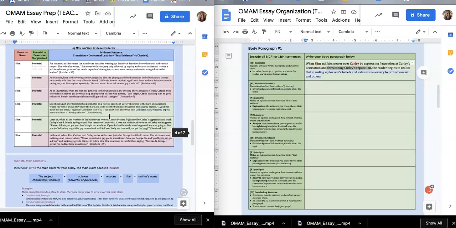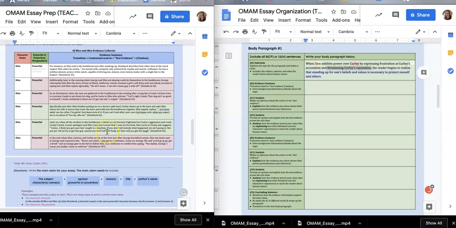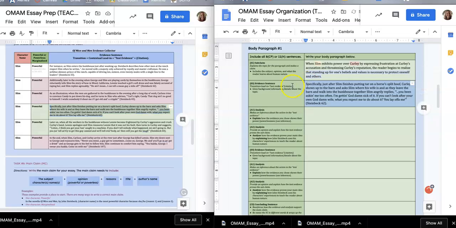So when I go back here, I already know which two pieces of evidence I'm going to choose. Plus, I also know I'm going to use this one first and this one second because this one simply happens first in the book and this one happens second in the book. So I'm going to put them in order based upon when they appear in the book. So I'm going to copy this one, come over to where it says evidence sentence, and just paste it in there. I'm going to do the same thing for the second one, and paste it in there.